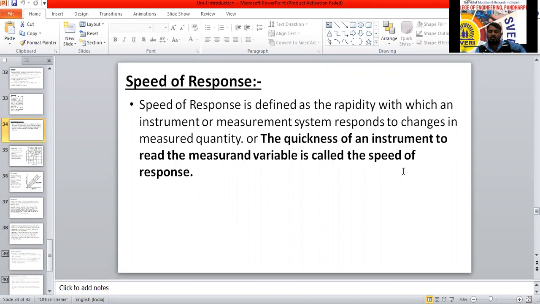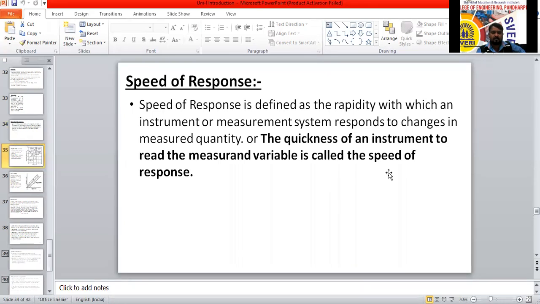For a small input, immediately it should give the output. Suppose whenever I hit the ball to the wall, immediately it should come back. Come back आ जाते हैं ना? Ball hit किया तो. Yes, sir. Like that, once I asked the question, immediately we replied. That is called speed of response. Is it clear?